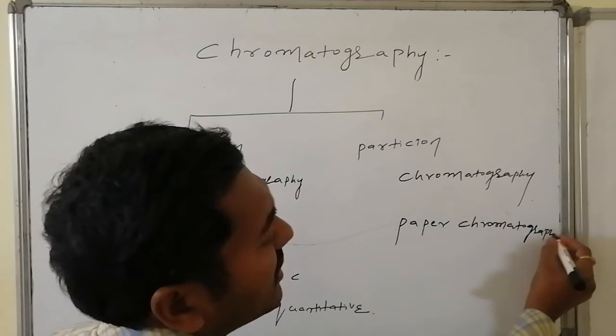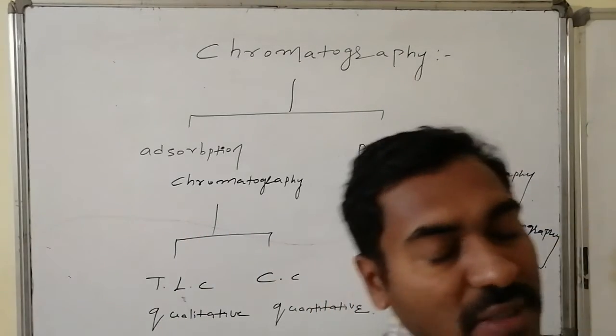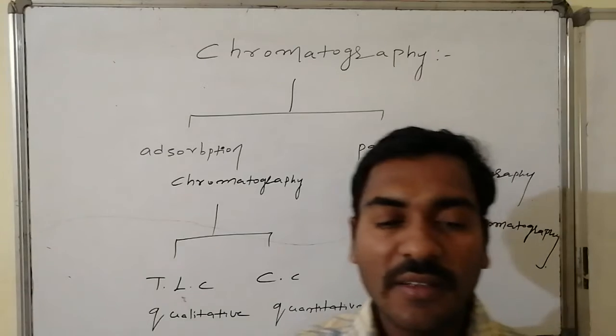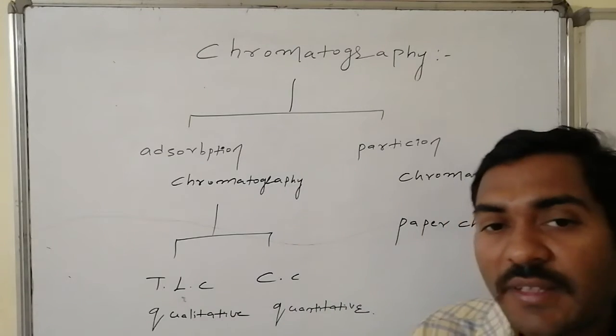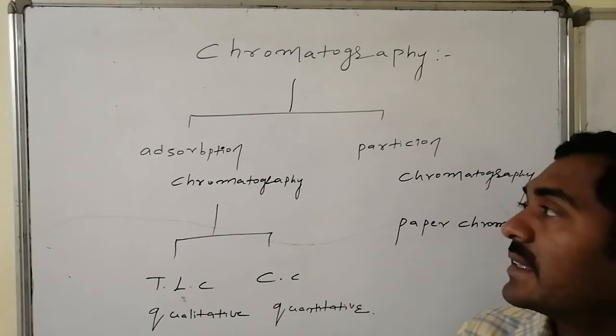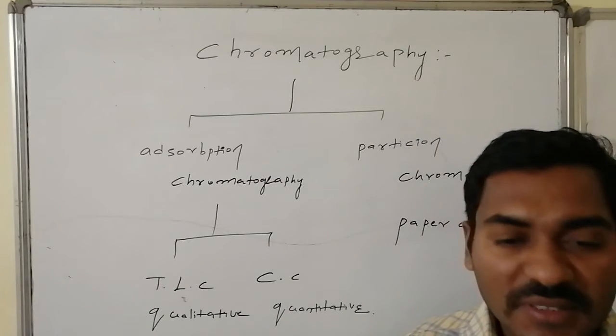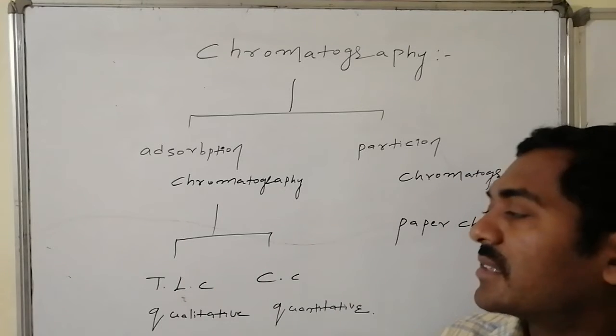The example for partition chromatography is paper chromatography, and it is a special technique. Here, instead of adsorption, partition is taken as the criterion to separate the components present in the mixture. Adsorption as the reference to separate components based on their color is adsorption chromatography.